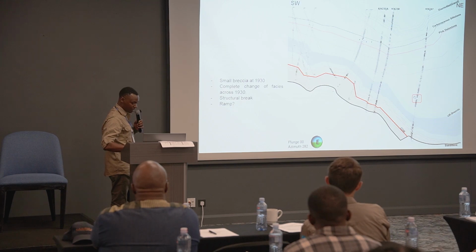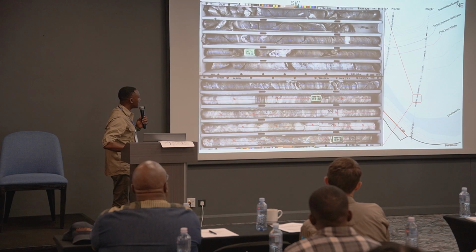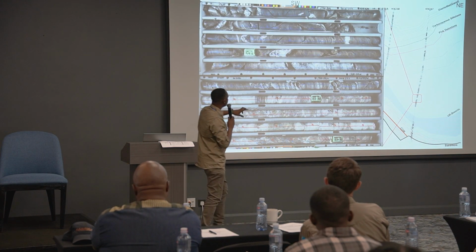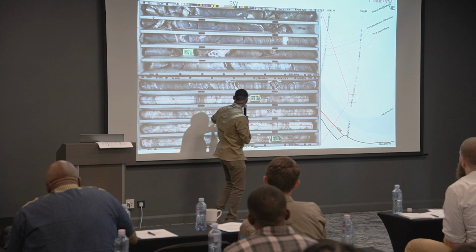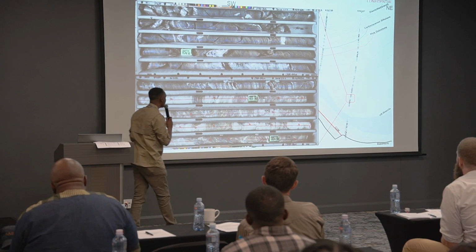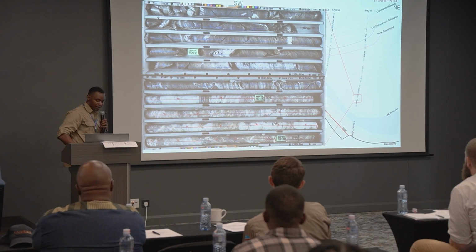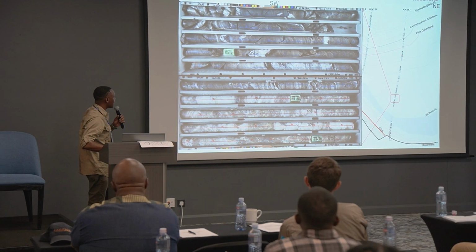But after looking at the facies and the change in structure, we interpreted that as a ramp. It's a really funny and thin one, but you clearly see there's a complete change in the facies and in the structures after that.